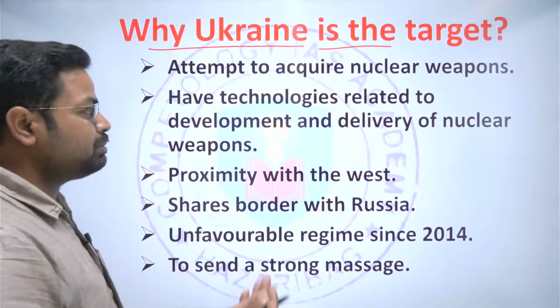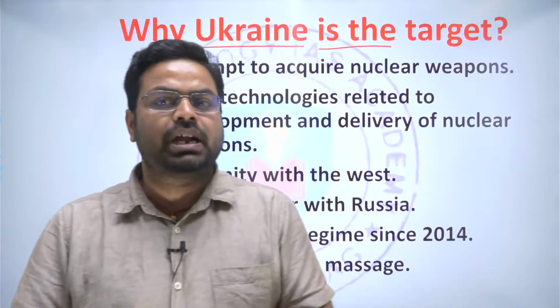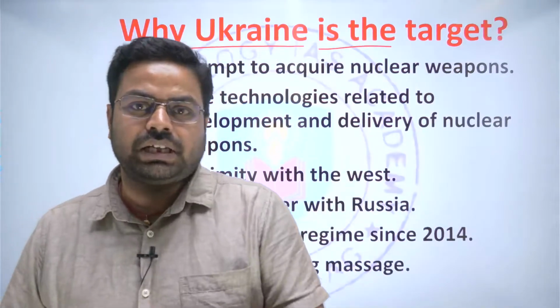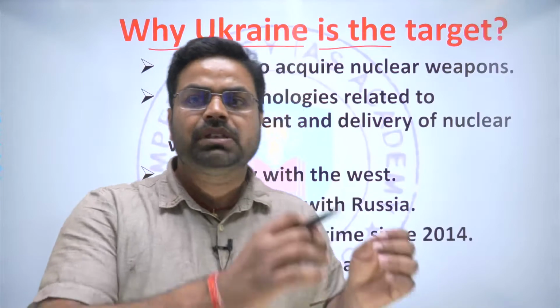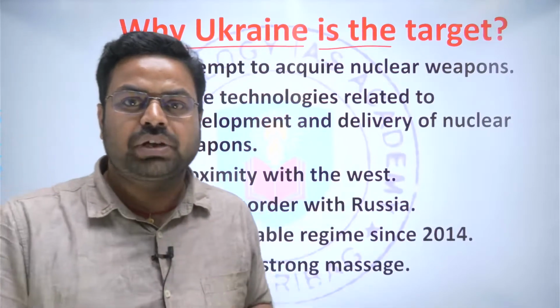So again this will be a threat. Basically, the tug of war is going on between Russia and the Western allies, and Ukraine has become the pawn between them.